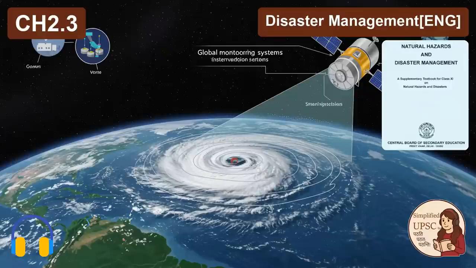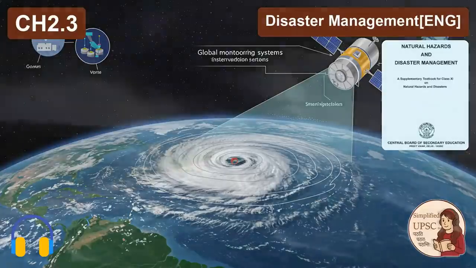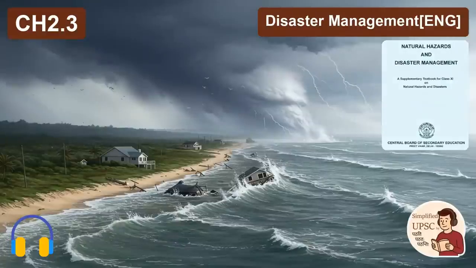Good idea. Let's start with question 1, formation conditions, the 4 key numbers. Okay, I've got this. First, the ocean has to be a deep thermal battery. A 26 degrees sea water temperature down to a 60-meter depth. Good. Second. The atmosphere needs to be saturated. High relative humidity, all the way up to 7,000 meters. Perfect. And the last one, involving the planet itself. You need the spin. The location has to be at least 4 to 5 latitude degrees away from the equator for the Coriolis effect to kick in. Excellent. Master those 4 and you've mastered stage 1.